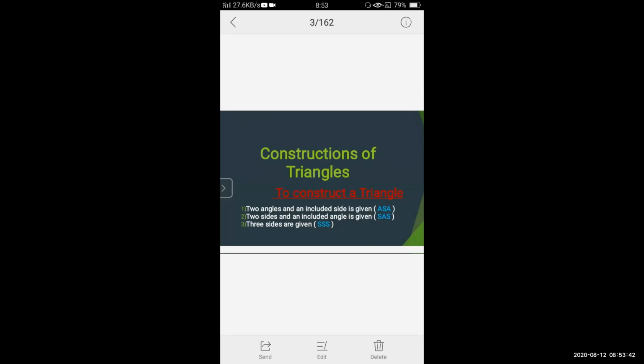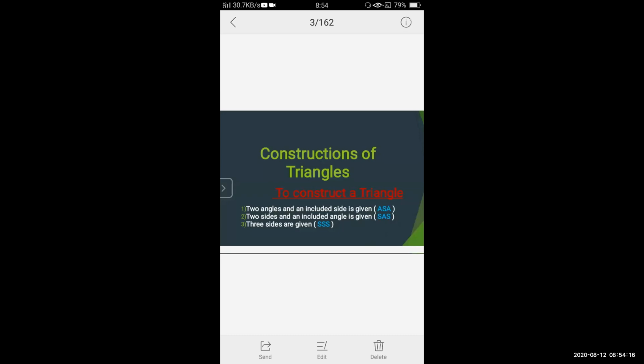The first possibility is that if two angles and an included side are given. That means, out of the three angles, two angles and one side which is included. Included means in between. So one side in between the two angles. If this possibility is satisfied, then easily you can construct a triangle.